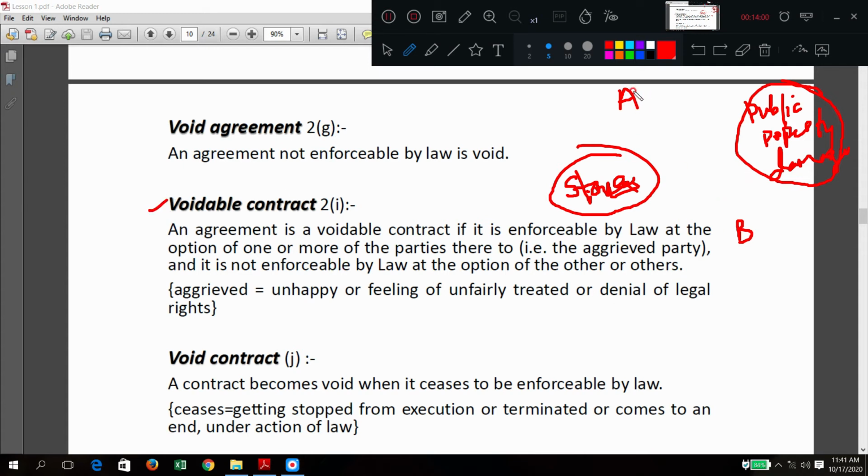Okay, let us say there are two parties, A and B. A is telling to do some work using some standard stones. And here for this thing he is telling that he used to use the public property and damage that one. Okay, if damage is also there, then no problem, you can continue with the work. So this condition is also there, that is just I have written public property damage, and here stones I have written just for the sake of example.